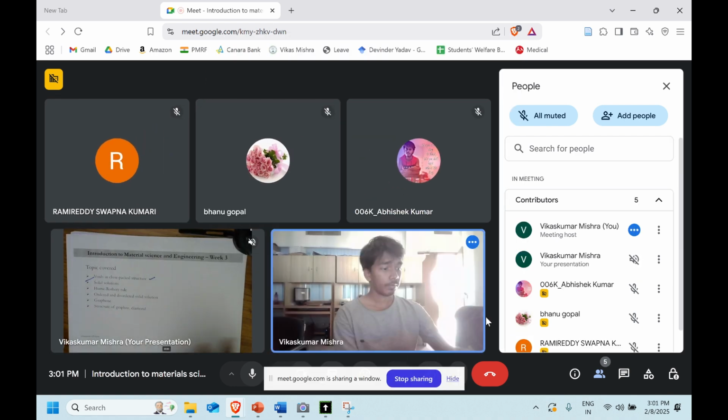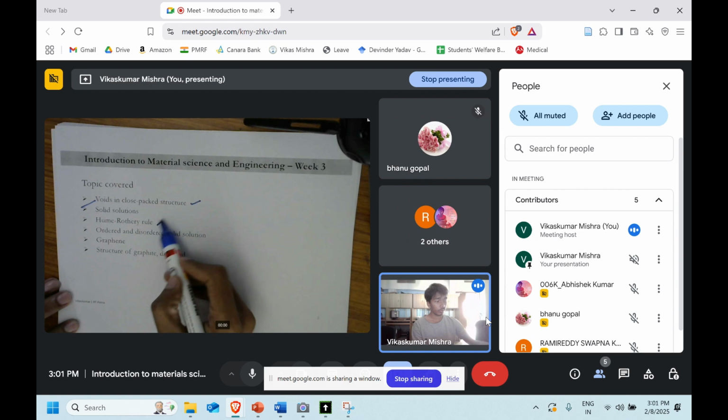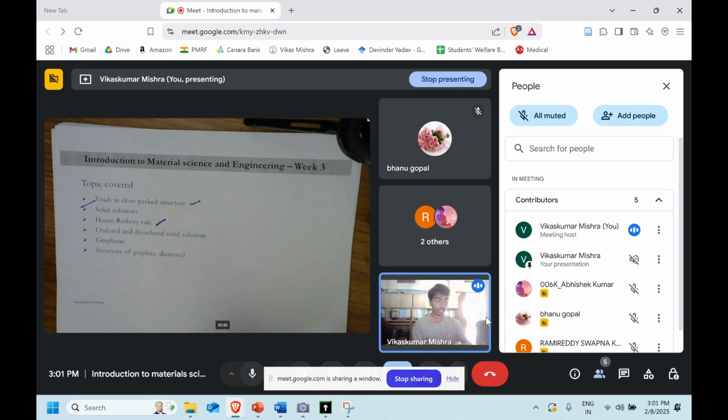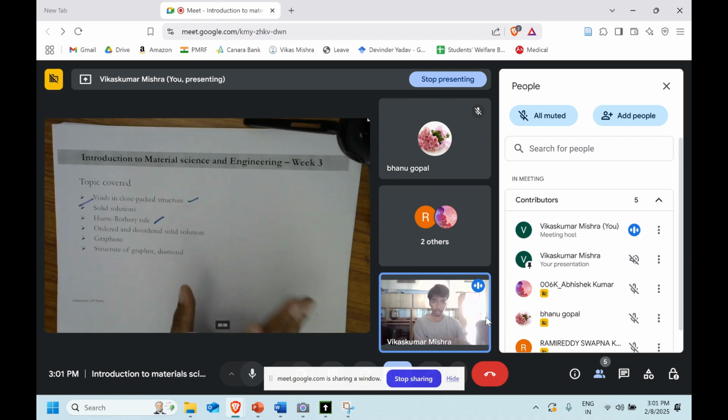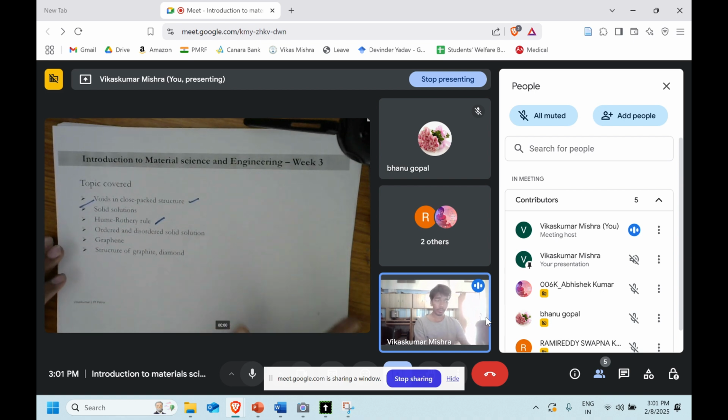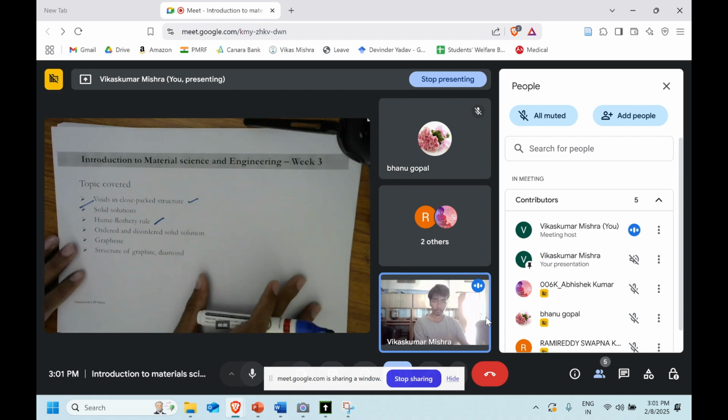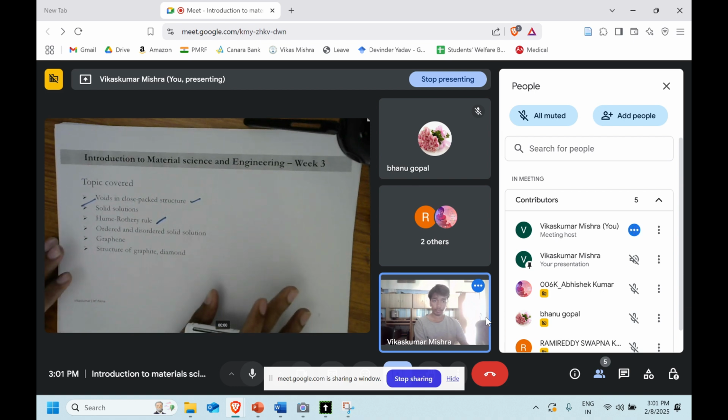After that, we discuss the Hume-Rothery rule, where we discuss under what condition two particular elements are going to dissolve. For example, we talk about copper and zinc, and we said that zinc will dissolve into the copper to a certain extent. It's not going to dissolve to a very large extent, right?